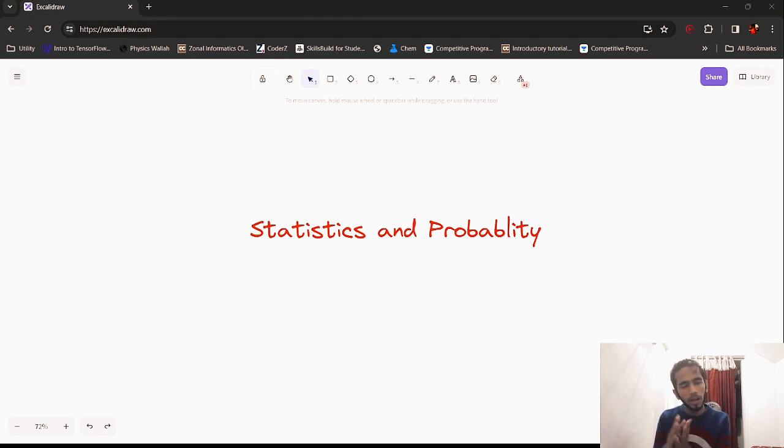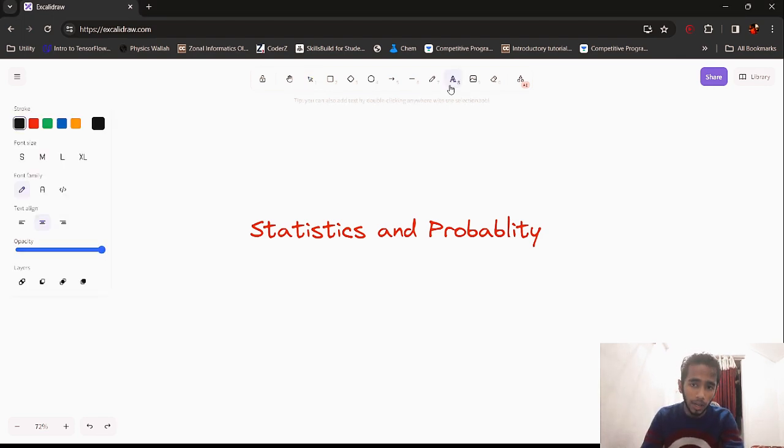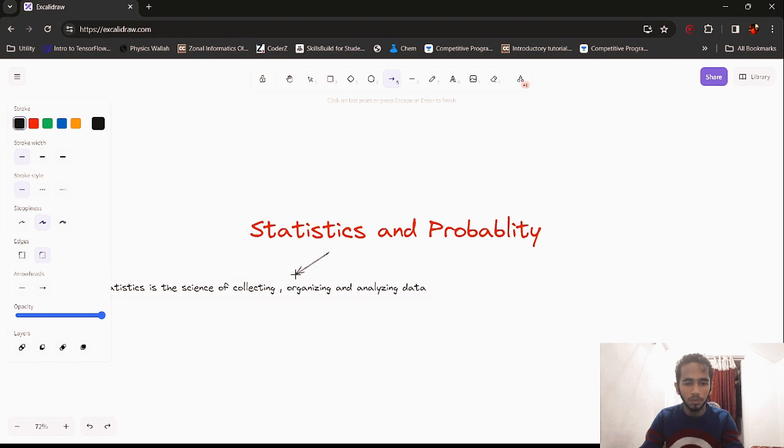So there are two kinds of statistics. One is called inferential statistics and the other one is called descriptive statistics. So first let's write down the definition that we just noted. That is, statistics is the science of collecting, organizing and analyzing data. So just write down that statistics is the science of collecting, organizing and analyzing data. So that is statistics. I'll share the notes with you guys too. You can find them in the description.